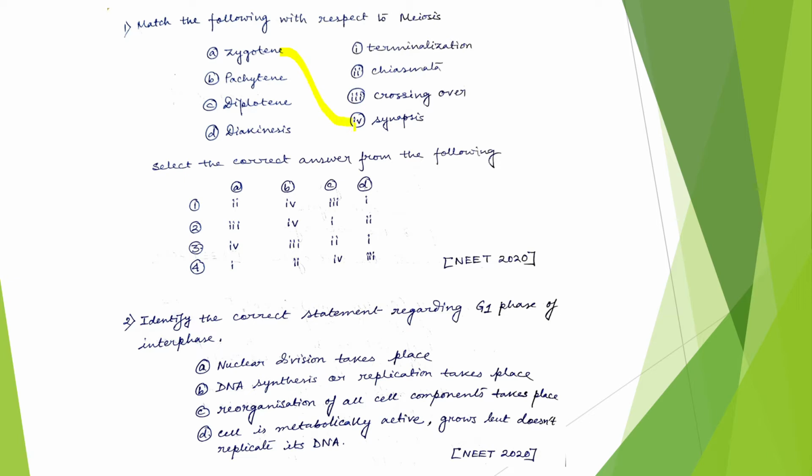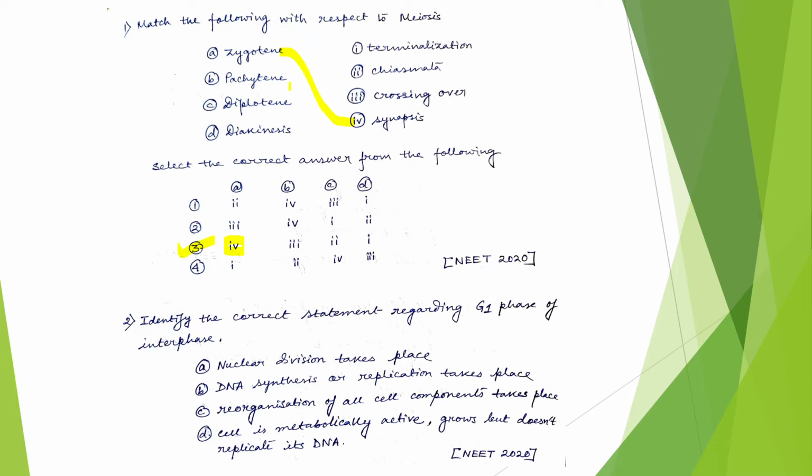So option A will match with option 4. So let's see where option A and 4 are together. See here, in option 3, option A and 4 are together. So from this you can easily say that the correct option would be option 3. You don't need to match all the options here. From seeing just one option you can answer the correct thing.